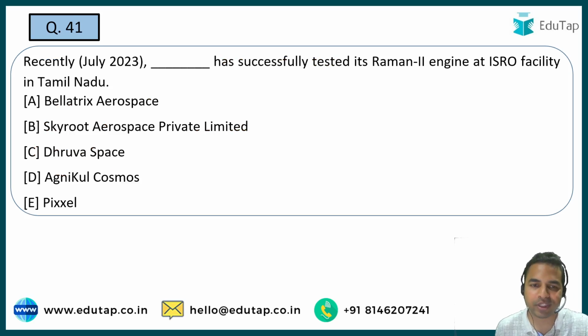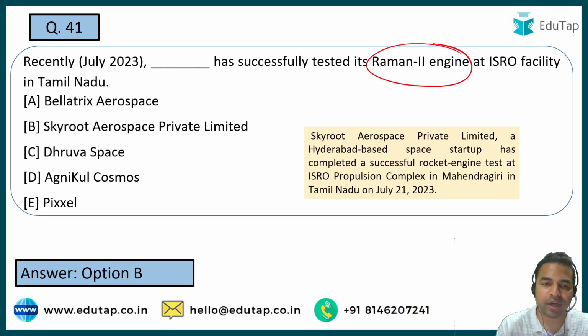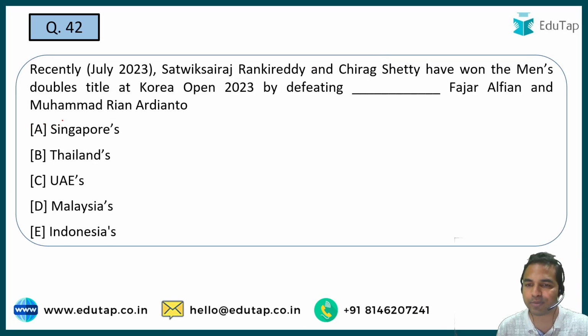But let's move to our next question. Here you have to tell me the name of that organization which recently successfully test fired the Raman 2 engine at the ISRO facility in Tamil Nadu. What is the name of that organization? That is Skyroot Aerospace Private Limited. Let's move on to the next question.